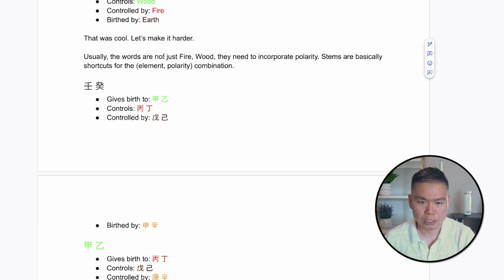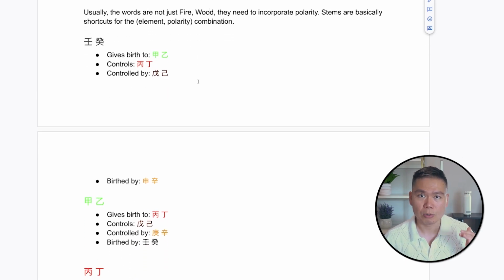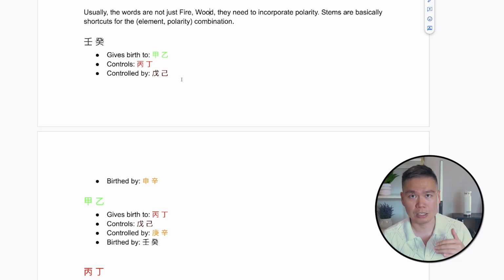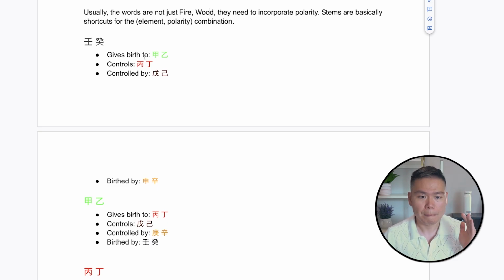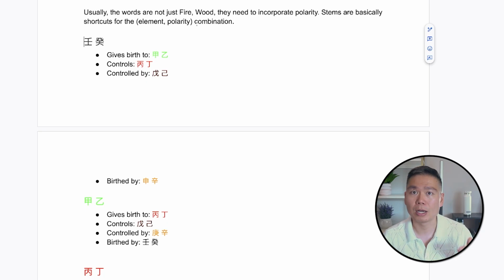So usually the words are just fire, wood, but we need to incorporate polarity. And so all these words, stems, are basically shortcuts for the element and polarity combination. When you memorize things, I usually no longer memorize them as wood, fire, and whatnot. I memorize here are the two elements, and these are the things that it gives birth to. These are the things that give birth to it. These are the things it controls. So you can skip the middle step. You just have to internalize that these are the things it controls by the actual element and polarity combinations.